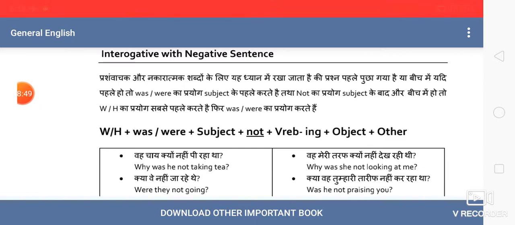Now we have the last structure of this tense: interrogative sentences with negative sense. Fine. So the negative interrogative sentences are formed by putting was and were before the subject, that you all know, and we use not before the present participle verb. Before the verb and after the subject we'll use not. This is again not a new thing for us. We have also tried it in our previous four or five videos. Fine. So where to use not? Not before the main verb, as you can see in the structure, and after the subject.